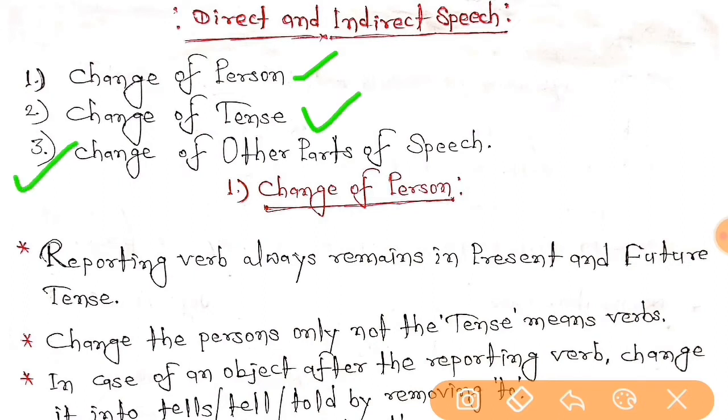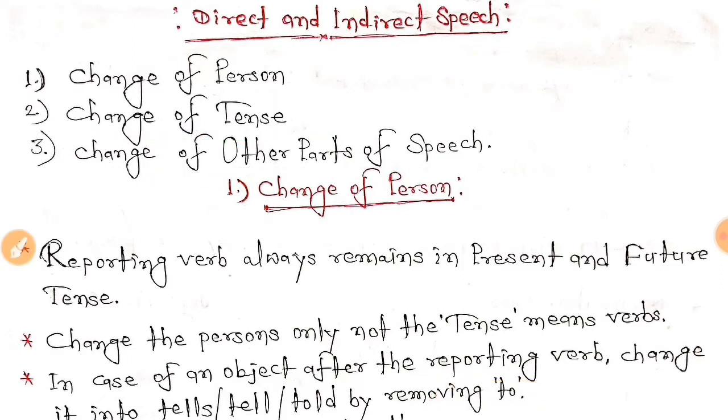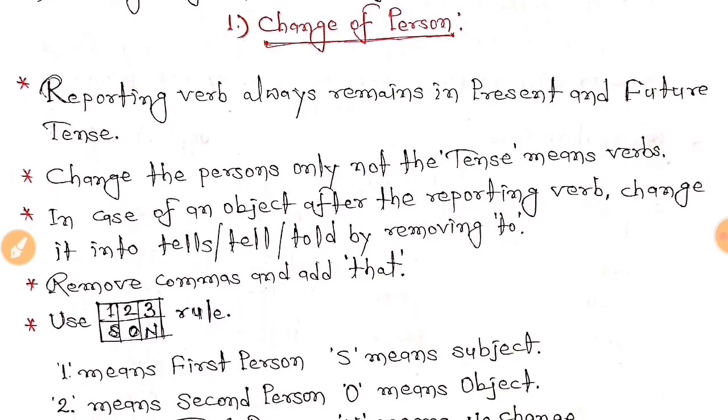And the third one we had also discussed in the first part of the video. The third one is change of other parts of speech, students. In this type we have some different words that we have to change into other words, right? So let's begin with the first one, that is change of person.